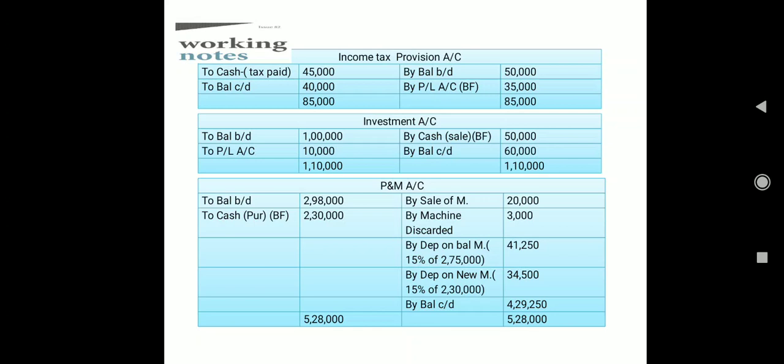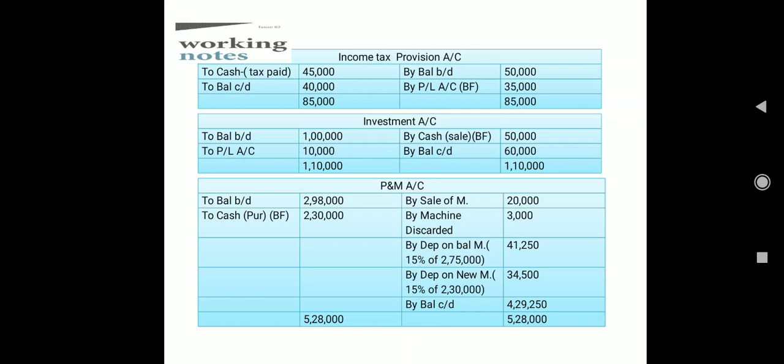So now just check, in 2012 we had the value of plant and machinery as 2,98,000. Out of this 2,98,000, 23,000 is gone: 20,000 sold and 3,000 discarded. So 23,000 rupees gone. Now the remaining is how much? Remaining is 2,75,000, and on that we have to charge the 15% depreciation, which is going to be